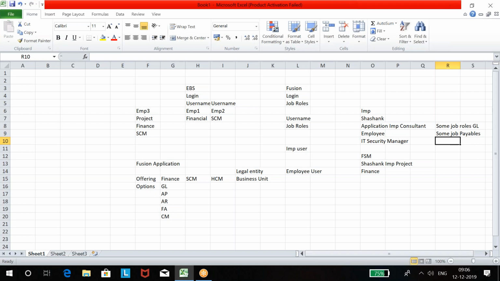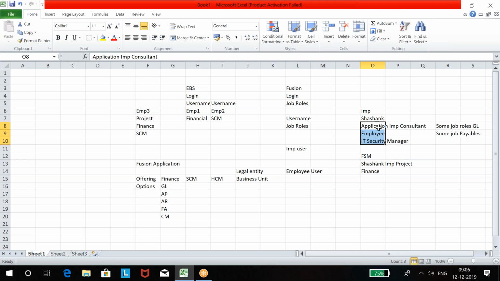That's what I said. If I am doing setup, you are not doing setup. Let's say you're working on GL. One person is working on GL, one person is working on AP, one person is working on AR. They all get individual access for the job roles they are working on, but they don't get access to these 3 implementation related or IT related job roles. Because why should I give IT related job roles when you are not a consultant? You are an end user. So being an end user, you should get access to only, if you are working on GL, only GL related whatever task you work.